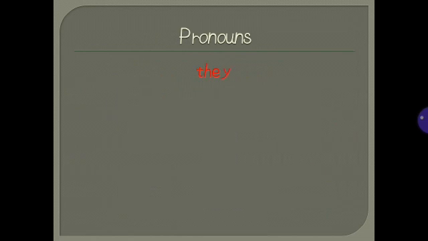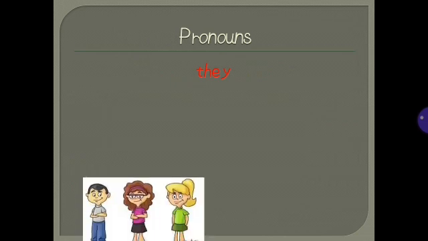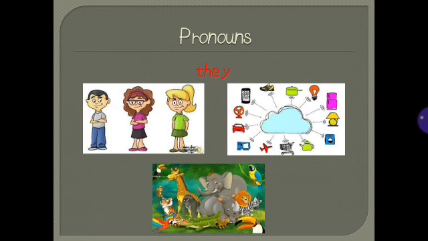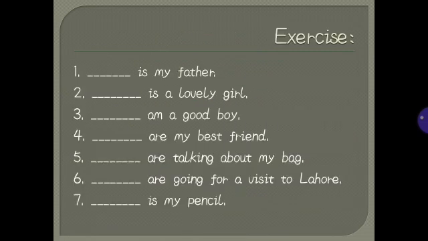They is used for more than one person, things, and animals. For example, they are my friends. My friends are naughty. Students, here is another exercise for you which is relevant to pronouns. You are going to add pronouns to these sentences.